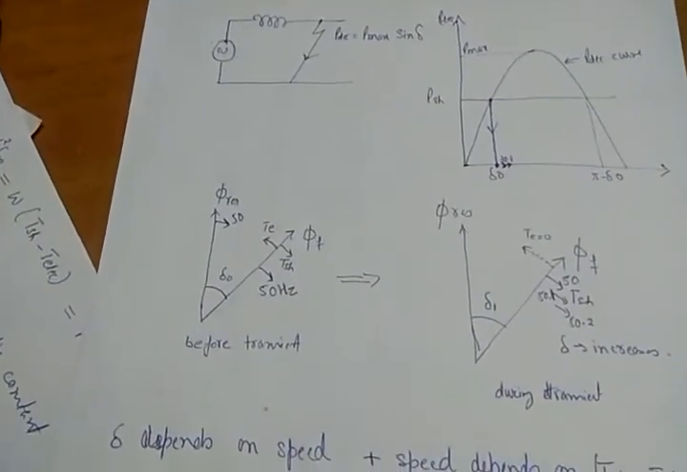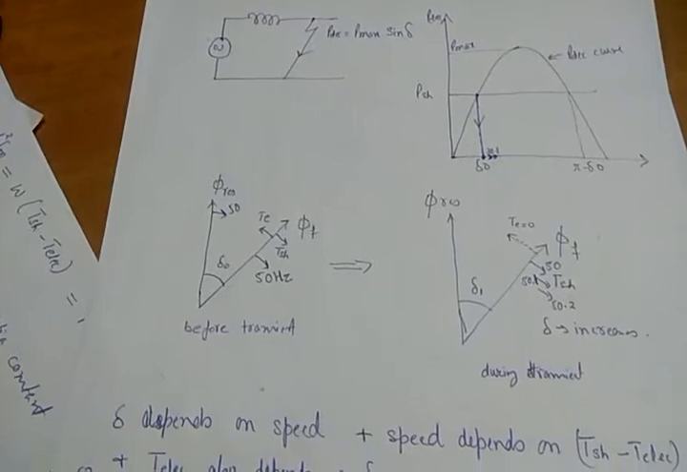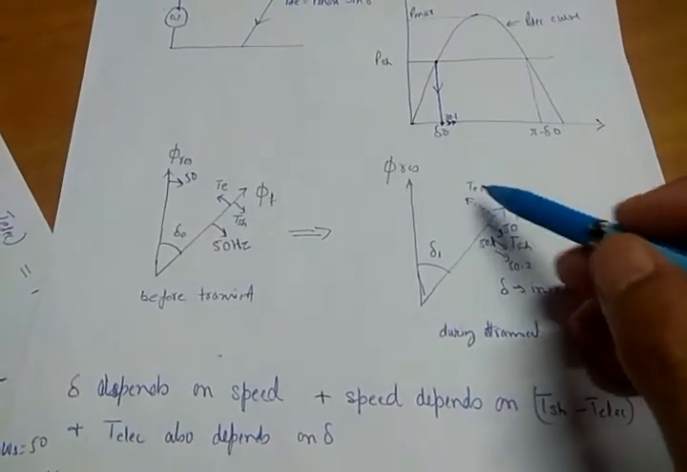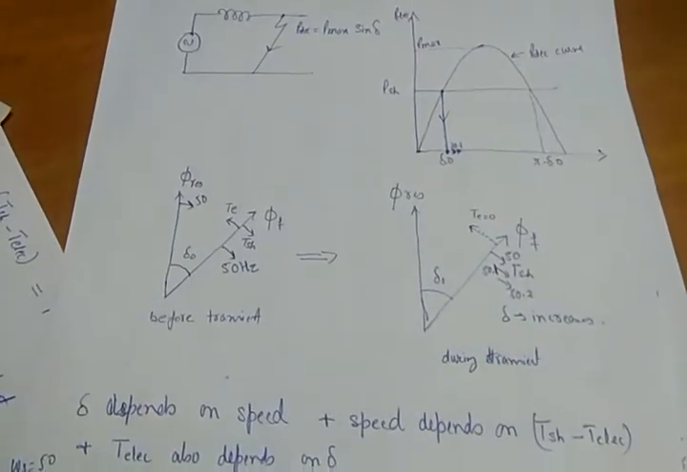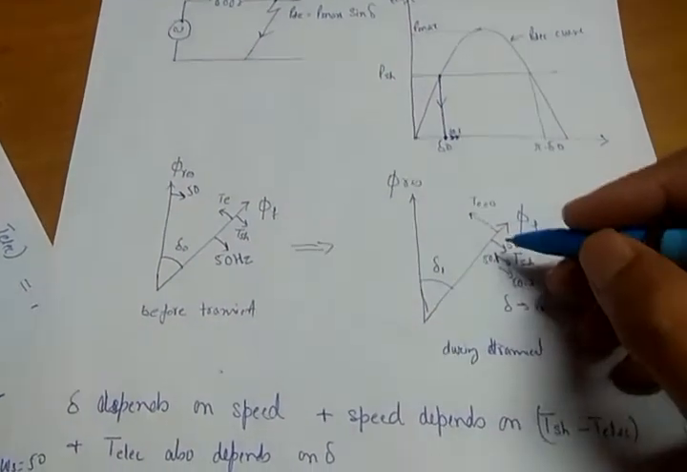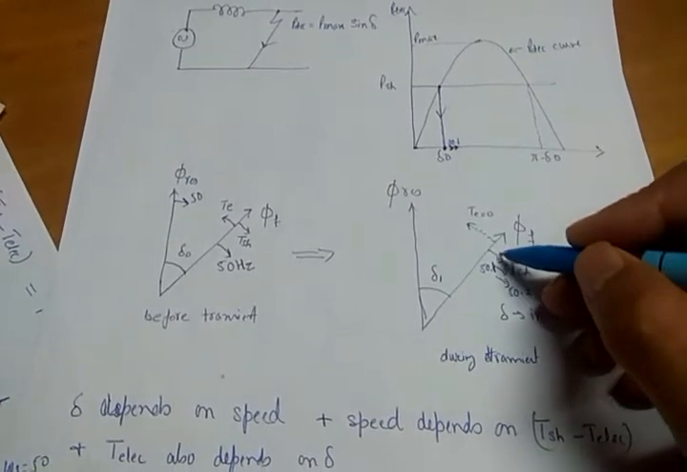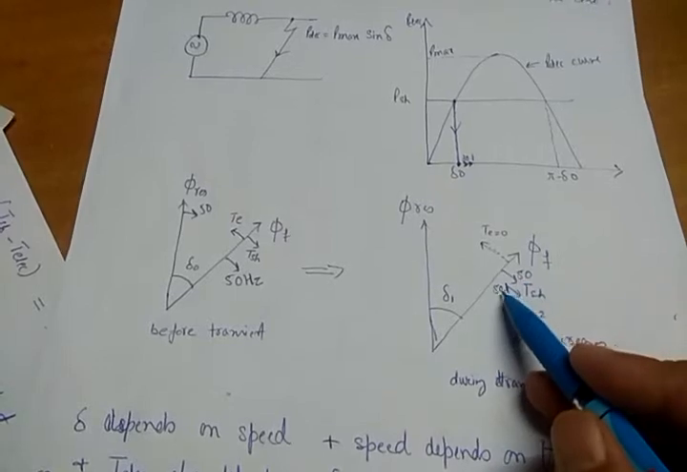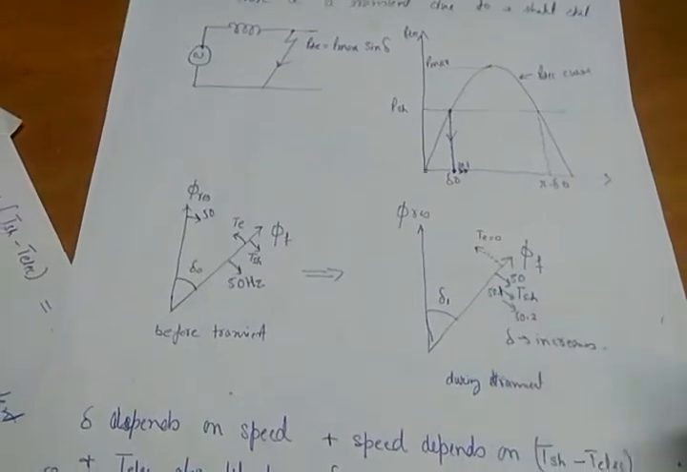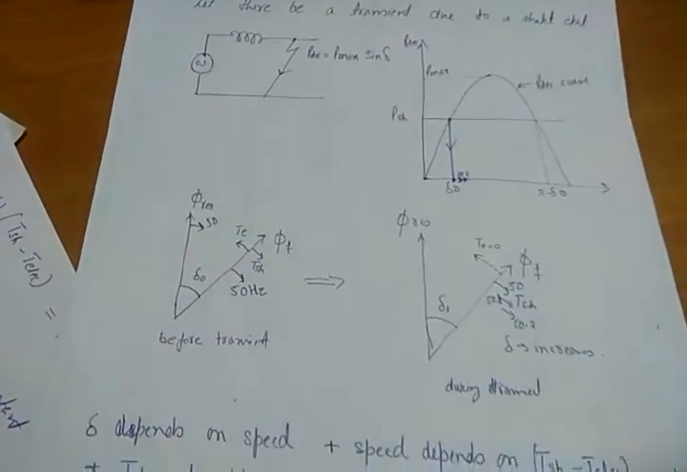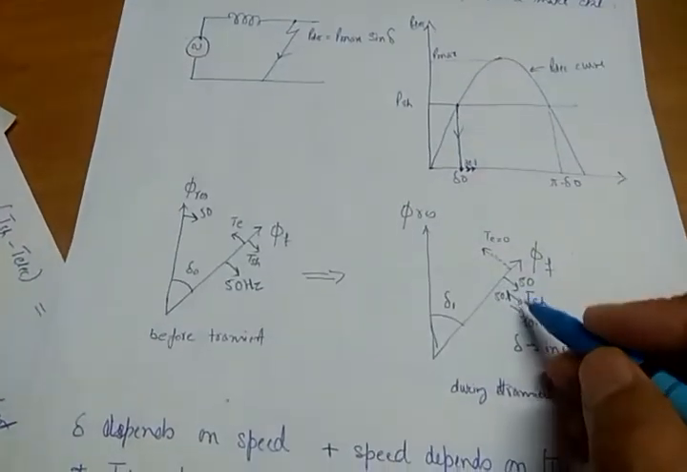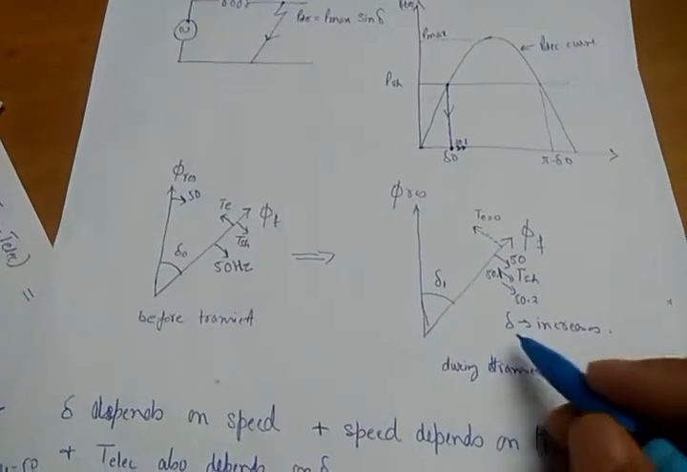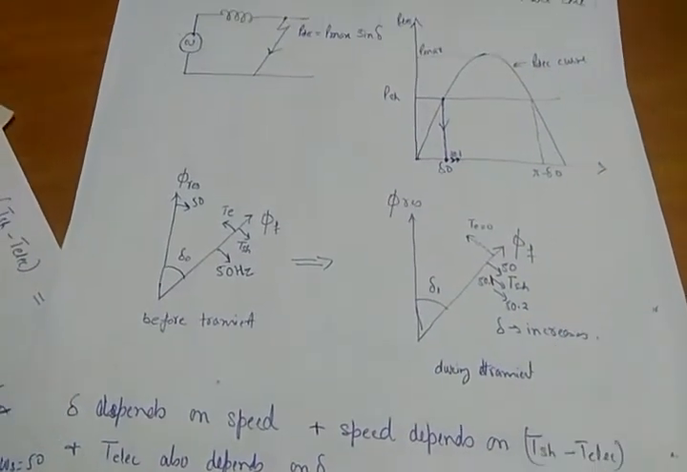The moment there is a transient, a short circuit in the system, what will happen to electrical torque? I have shown electrical in dotted form because the electrical torque is 0. Only shaft torque is there. So the speed of rotation of phi f will increase, from 50 to 50.1, then from 50.1 to 50.2, and this means delta will continuously increase.